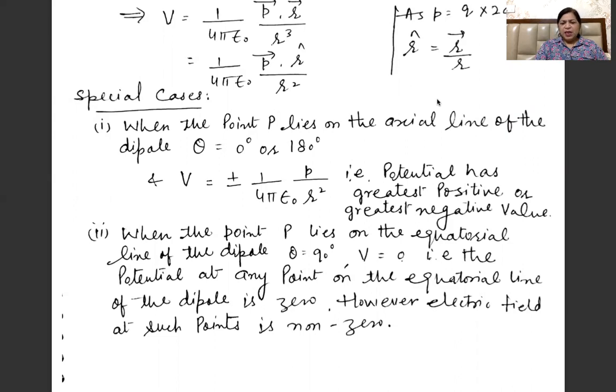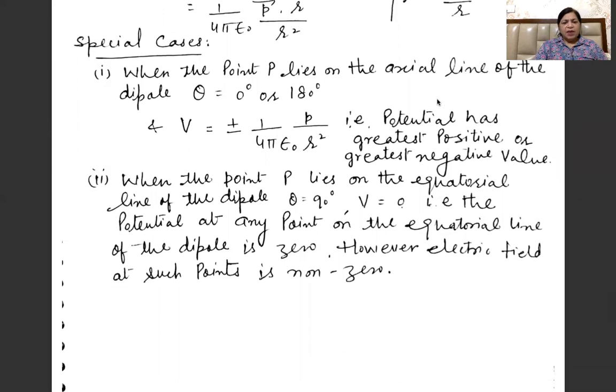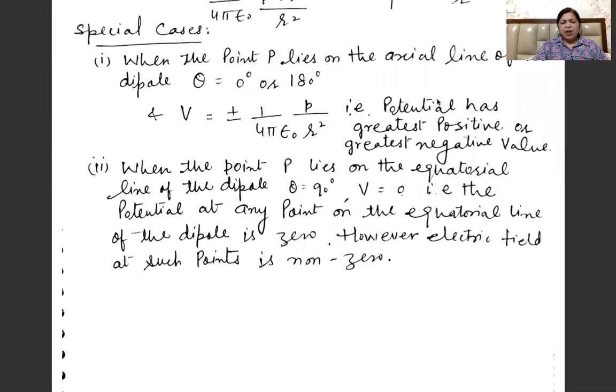So it means potential has the greatest positive or greatest negative value when the point P lies on the axial line of the dipole. When the point P lies on the equatorial line of the dipole, in that case theta is equal to 90 degrees, V is equal to 0 because cos 90 is equal to 0. So the potential at any point on the equatorial line of the dipole is equal to 0. However, electric field at such points is non-zero.